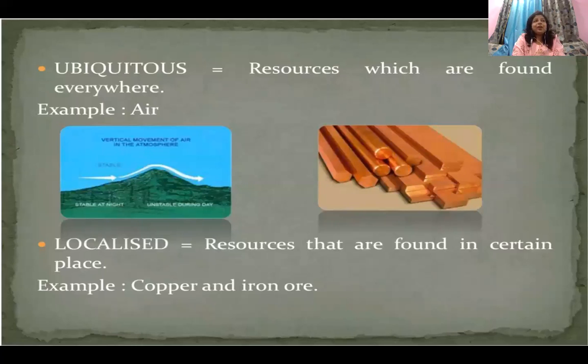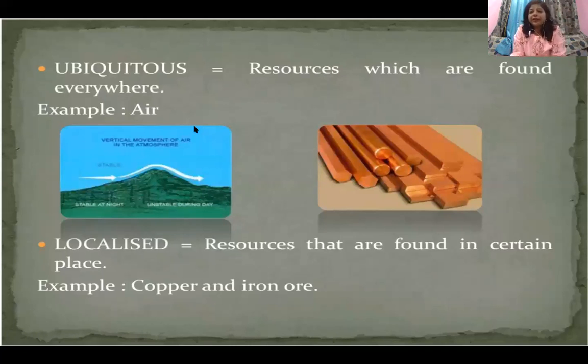Okay, in the area where you are living, which resources are found here? Which resources are found in Indore? Okay, similarly, which resources are found where you are coming from? So you can find out a lot of information. See, keep on asking questions to yourself, and you will get answers, and in this way you will get a lot of answers, right? So these are the divisions of the resources we have discussed, that is the ubiquitous resources and the localized resources.